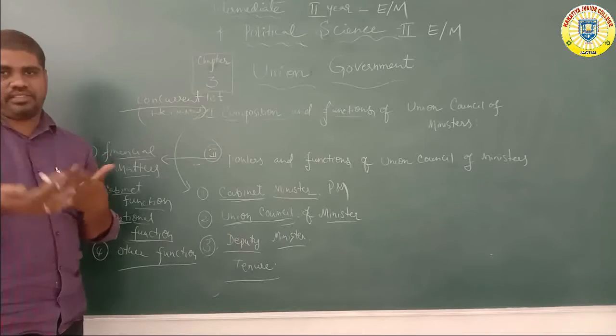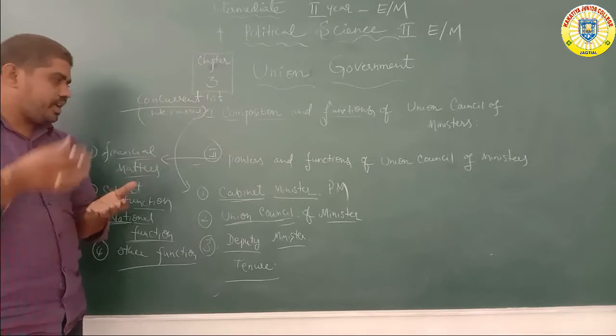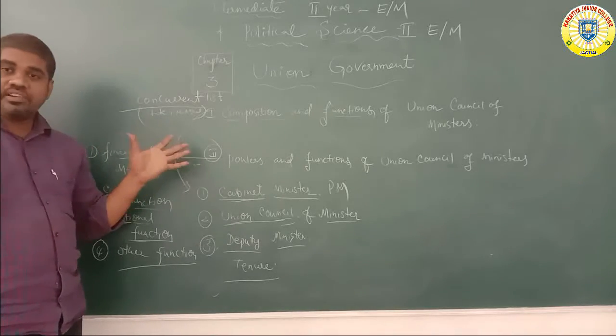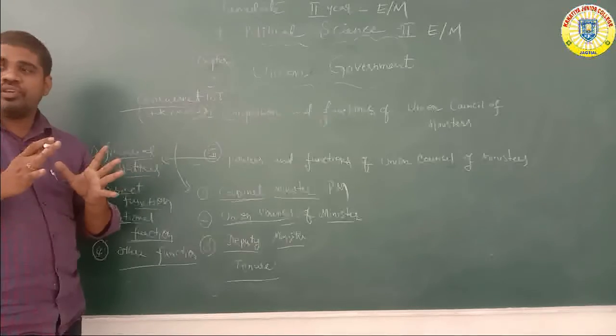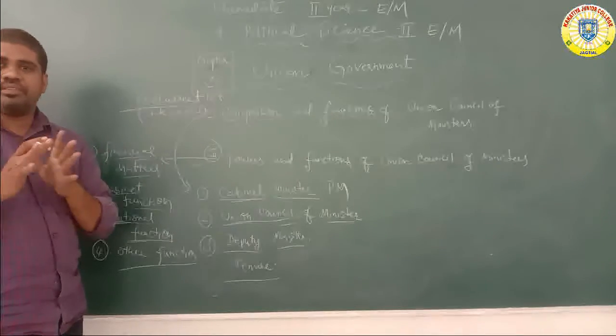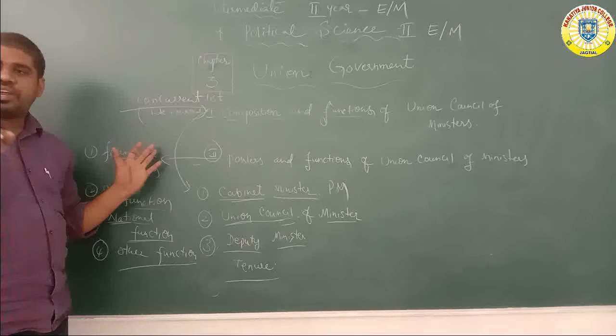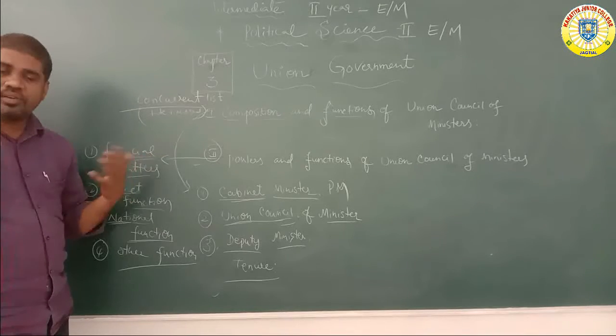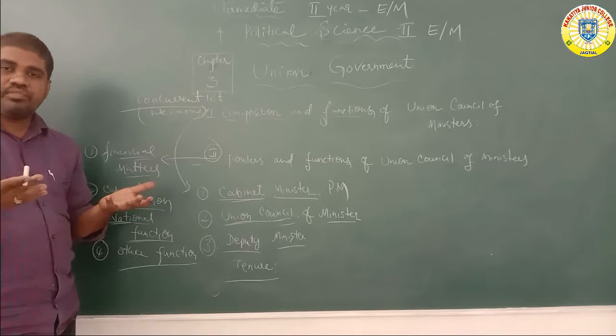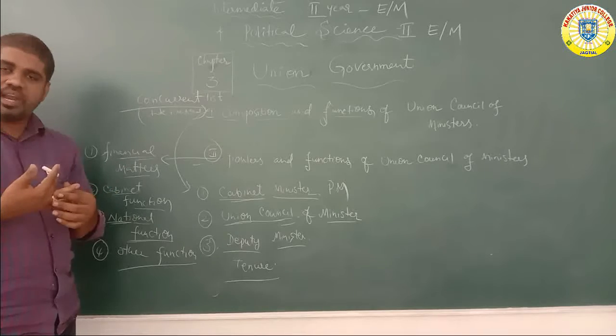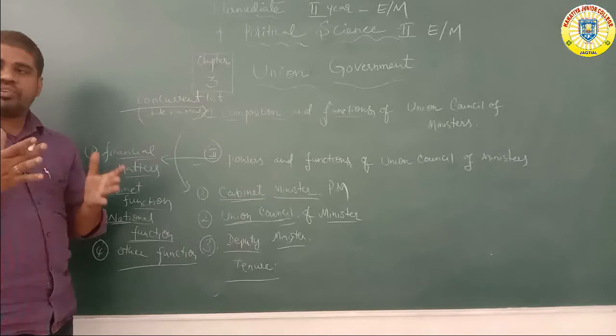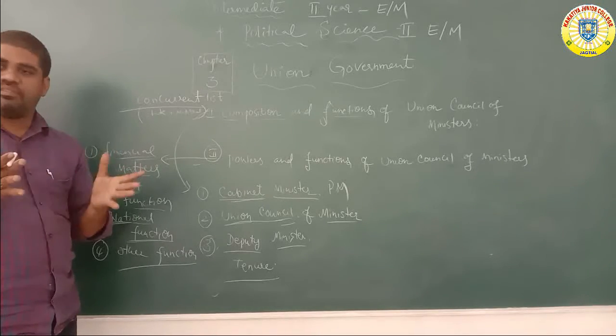How many types are the powers and functions? Total almost four types. Number one, financial issues, financial problems, the economic announcement of new reforms and new planning, which we discussed at the parliament level.